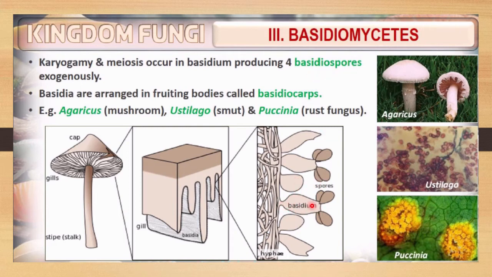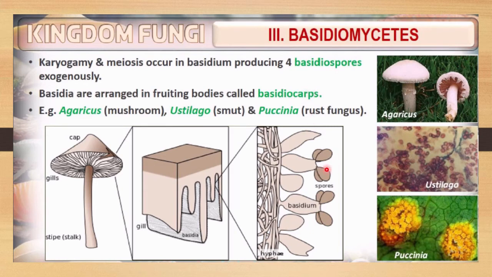Okay, this body is considered as a basidium, and on that you can see the spore, which is called a basidiospore. They are generated outside of the body, and that's why it is called exogenous. Let me repeat. Inside this basidium, karyogamy and meiosis will occur, and as a result it will produce 4 basidiospores, exogenously.